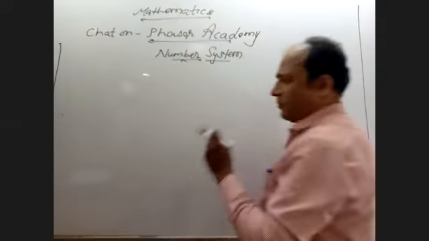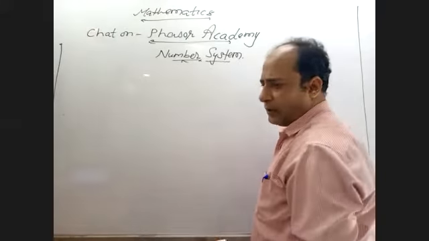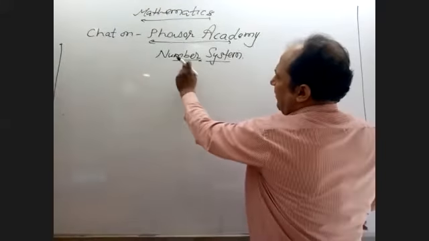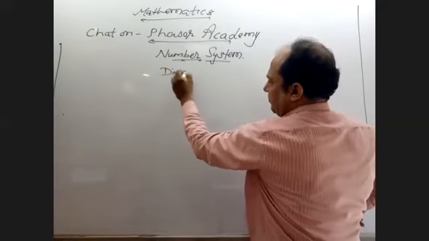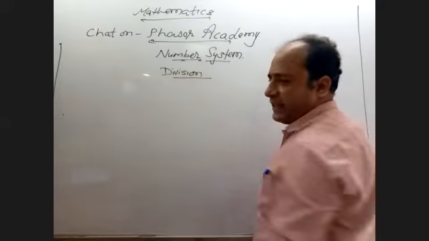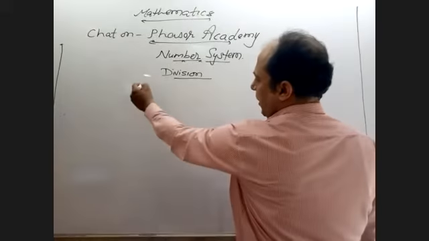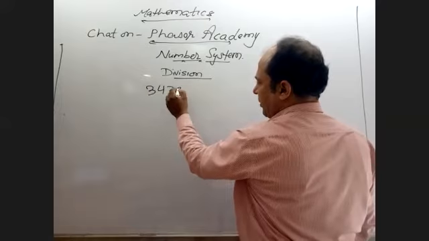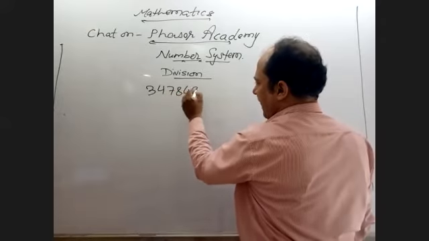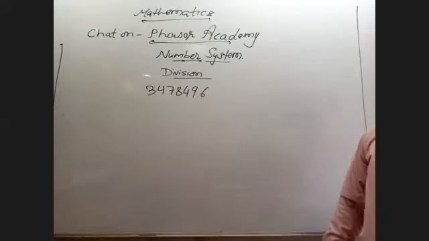Okay, sorry. So in number system, you know what? One of the basic things is division. If I say divisible by 2, the number is 3, 4, 7, 8, 4, 9, 6. It is a very big number.